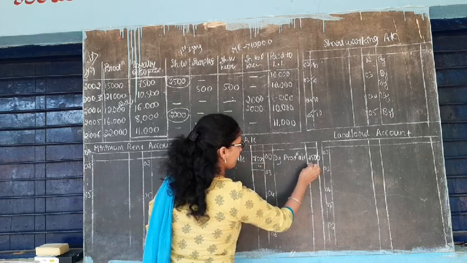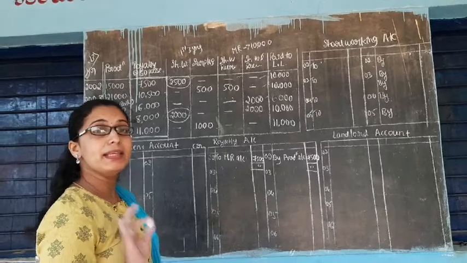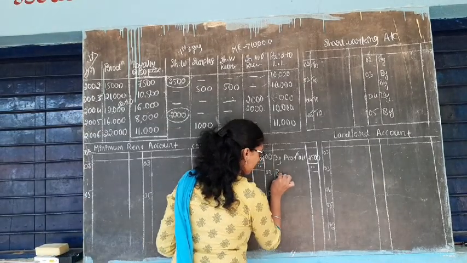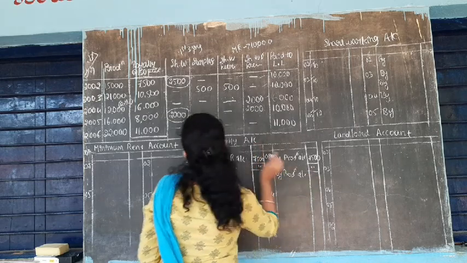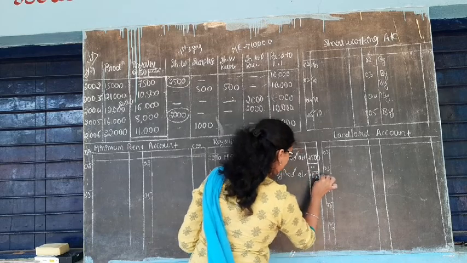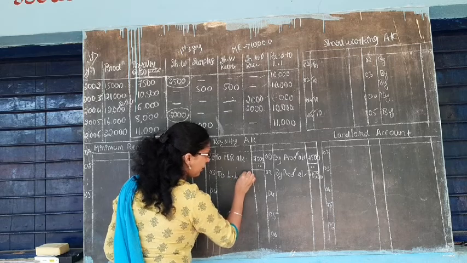Close it. And all the other entries will be same as in previous questions, like by production account related to actual production, that is 10,500.